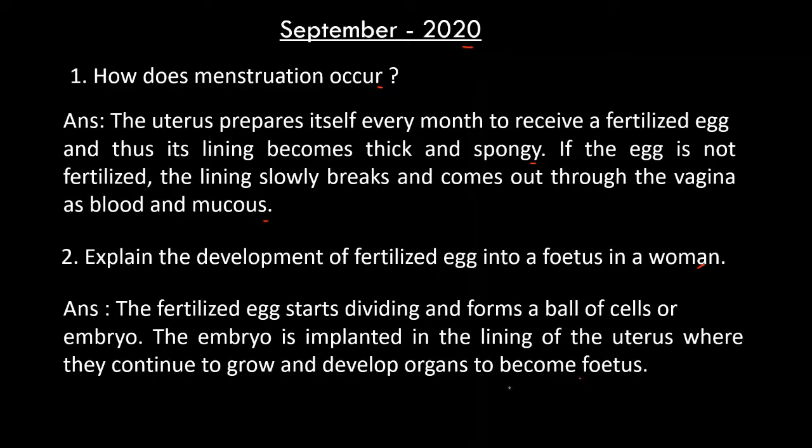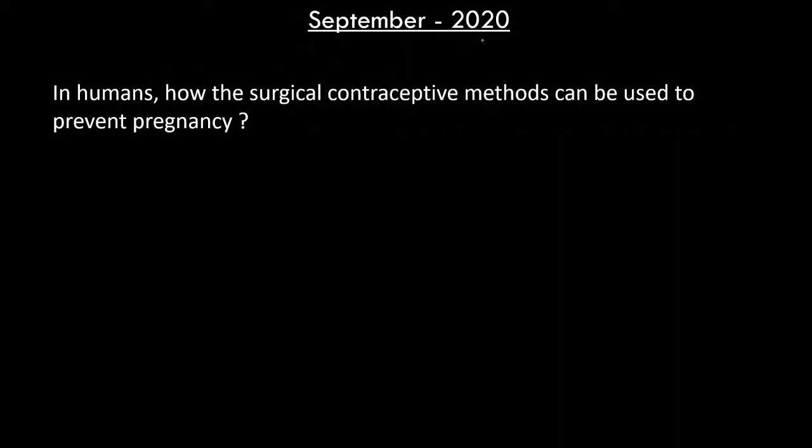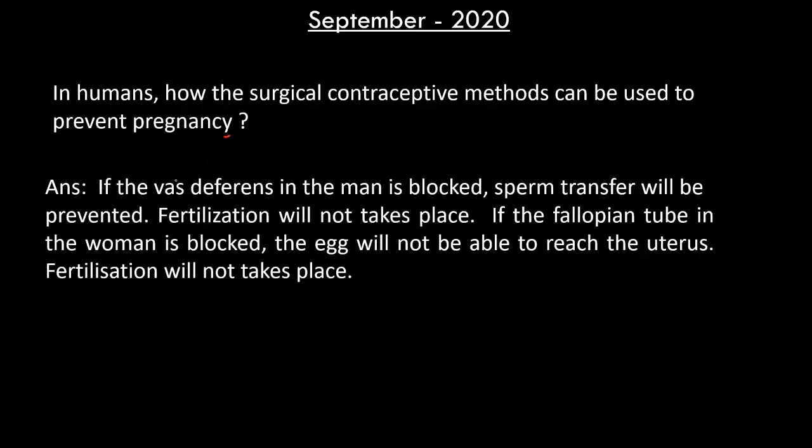The third question asked in September 2020 is, in humans, how can surgical contraceptive methods be used to prevent pregnancy? The answer is, if the vas deferens in the man is blocked, sperm transfer will be prevented, and fertilization will not take place. If the fallopian tube in the woman is blocked, the egg will not be able to reach the uterus. Fertilization will not take place. This question is for 2 marks.